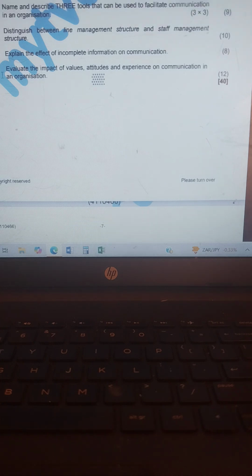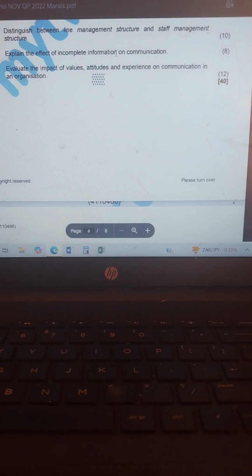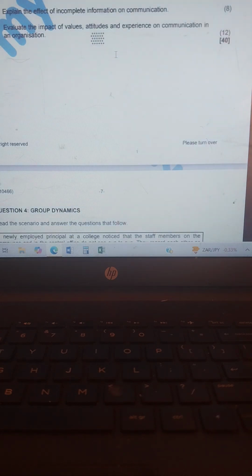Then 3.4 says, explain the effect of incomplete information on communication. Okay. The two parties have similar feelings, assumptions, and skills.